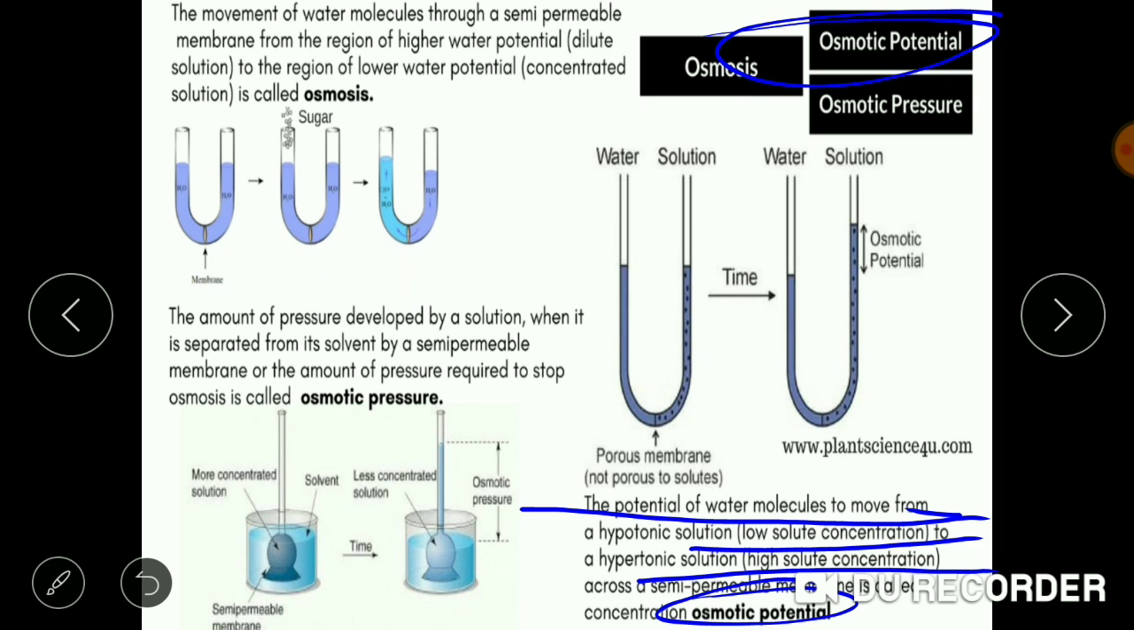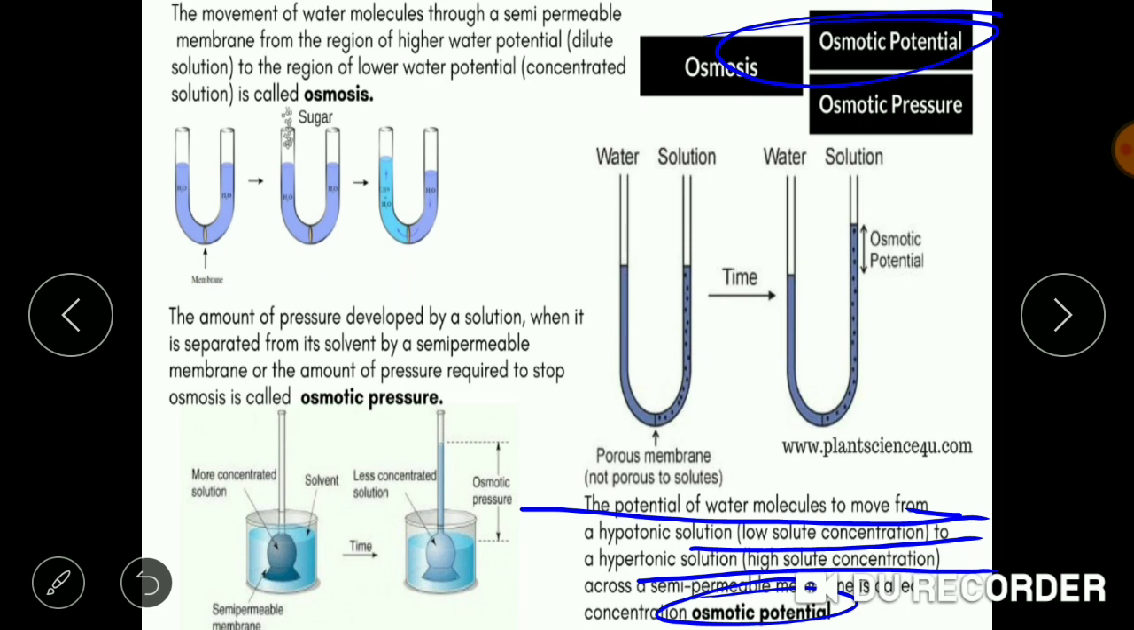Children, when we are talking about the solvent, we use the term that the movement of water molecules is taking place from higher water concentration to lower water concentration. But if we are talking about the process of osmosis in terms of solute, we always say that the movement of water molecules is from low solute concentration to higher solute concentration.